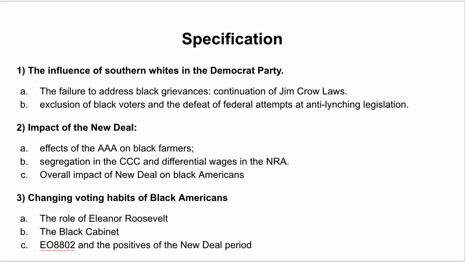Also, you've got FDR's Black Cabinet, and the roles of Black Americans within his New Deal cabinet, and the idea that Black Americans saw FDR as an ally, somebody to support. We've also got Executive Order 8802, which desegregated the armed industries in 1941 following a planned march on Washington by A. Philip Randolph. And also the positives of the New Deal: a reason for Black Americans changing from Republican to Democrat was the New Deal policies.